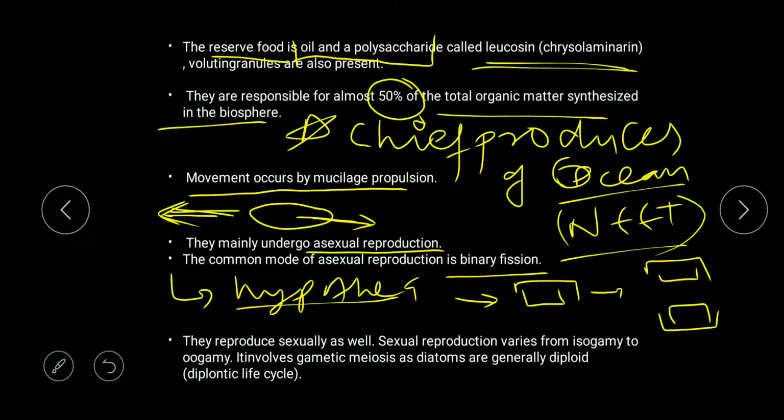They reproduce sexually as well as asexually, and sexual reproduction varies from isogamy to oogamy. Isogamy is fusion of similar kinds of gametes. Oogamy is the fusion of a smaller male gamete and a larger female gamete. And gametic meiosis occurs in diatoms, so they have a diplontic life cycle. As we have discussed, they have a diplontic life cycle due to the presence of gametic meiosis.